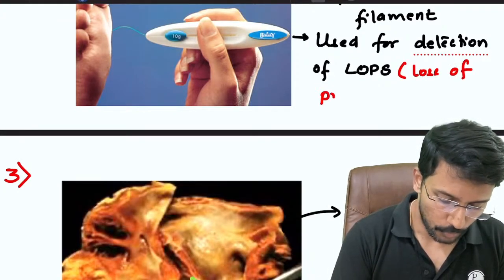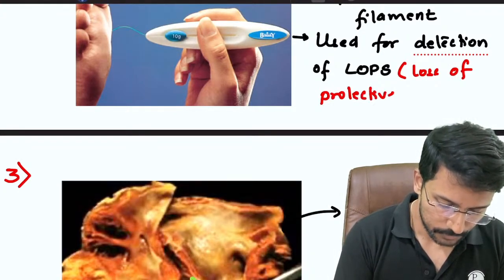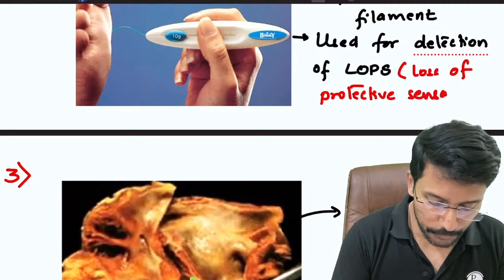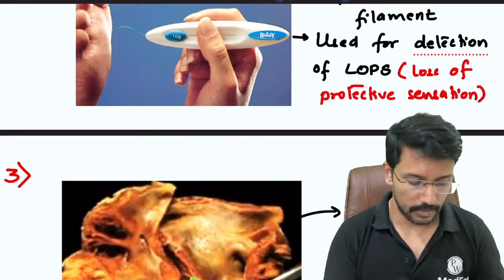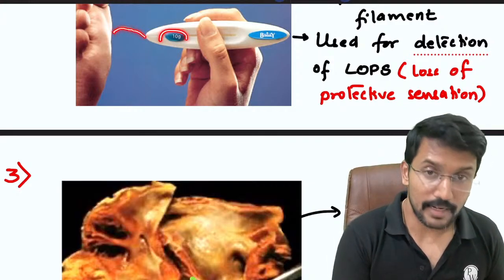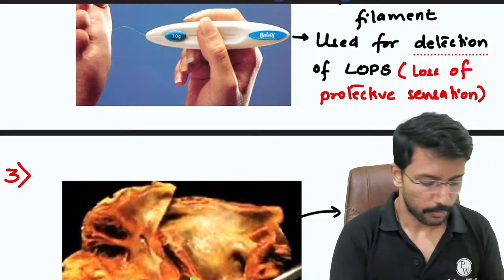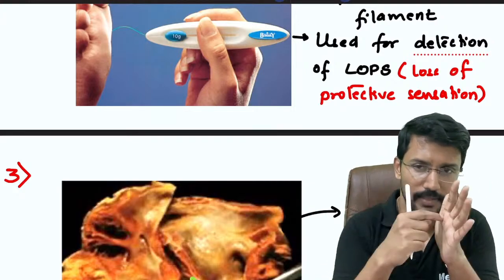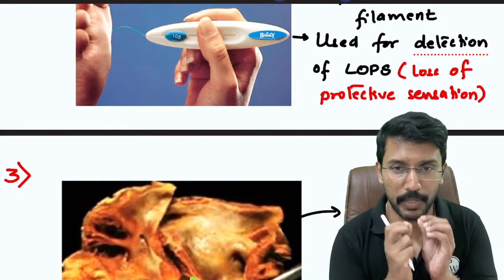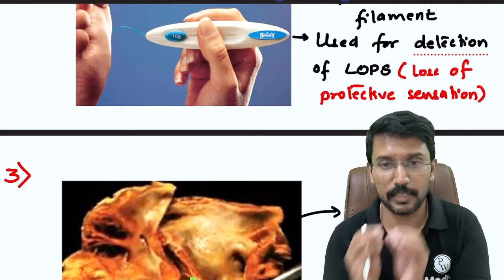When this is applied on anybody's feet, it can only transfer 10 grams of pressure. More than that cannot be transferred because after that it buckles. So when you press, only 10 gram pressure is exerted. If the patient can feel it, that means he has the protective sensation.